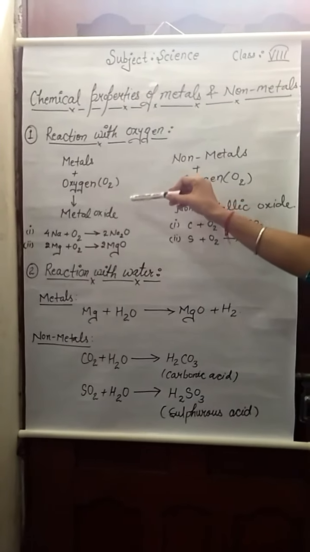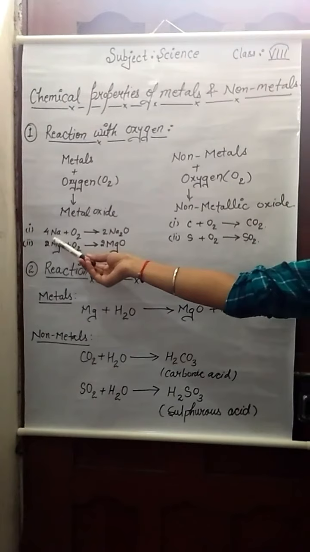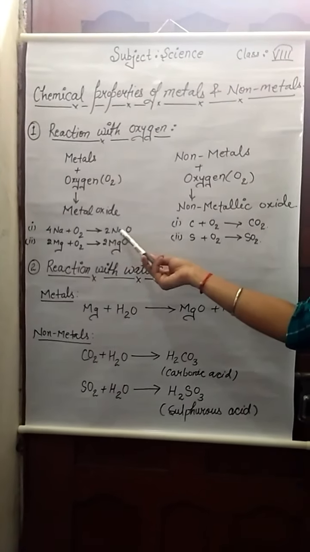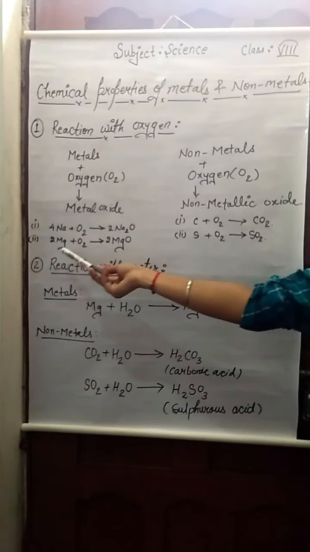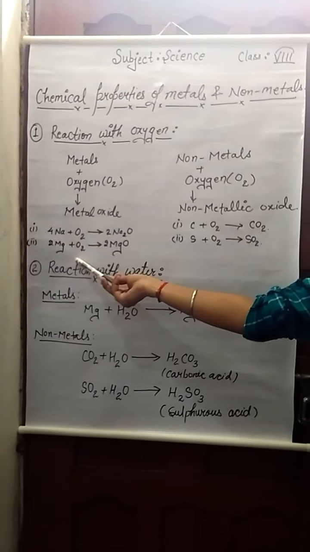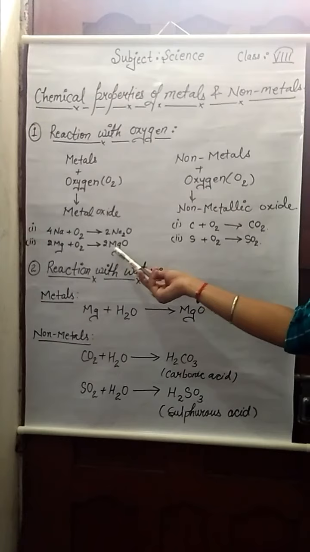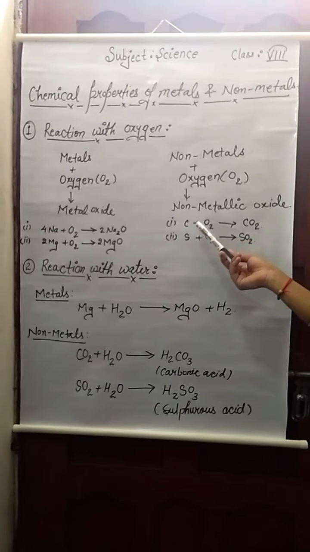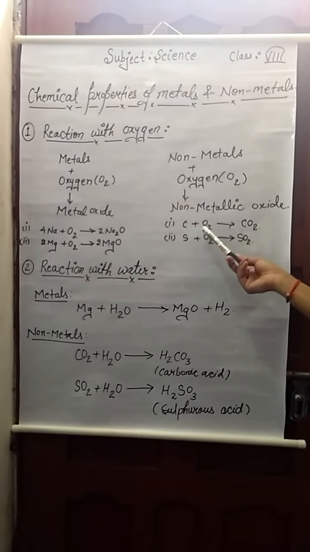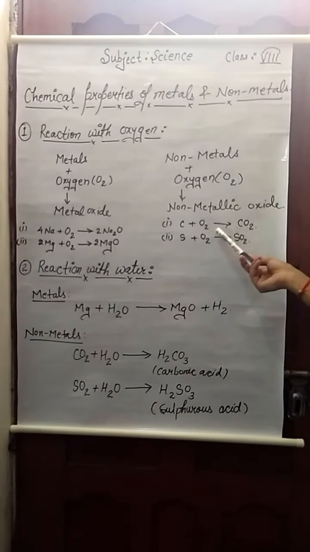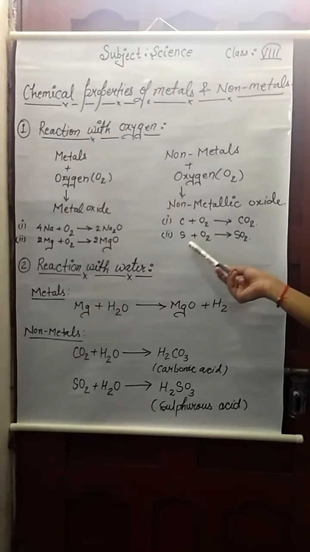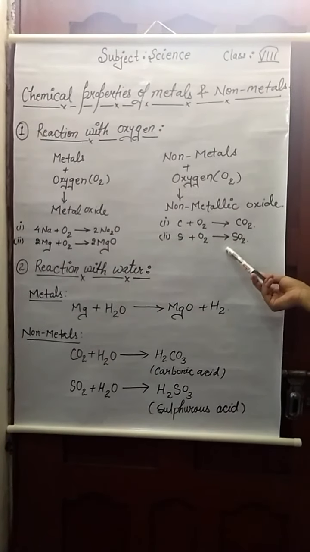Some examples of metals: sodium combined with oxygen forms sodium oxide. Magnesium combined with oxygen forms magnesium oxide. For examples of non-metals, carbon combined with oxygen forms carbon dioxide and sulfur combined with oxygen forms